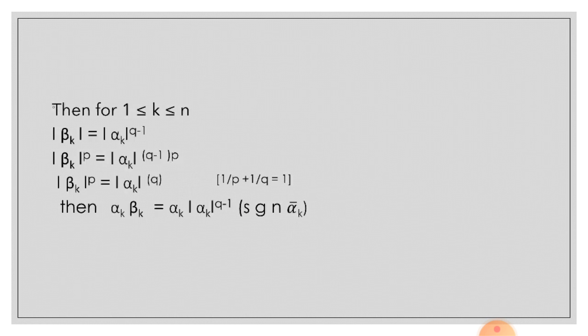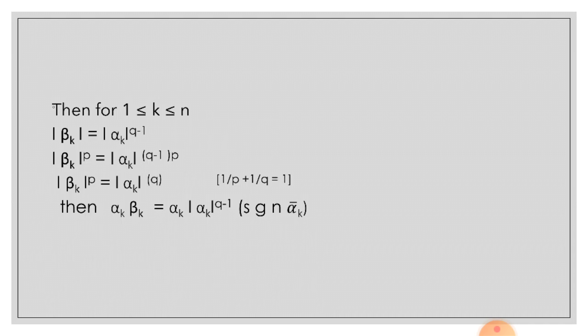Then for k greater than or equal to 1 and less than or equal to n, mod of beta k is equal to mod of alpha k raised to the power q minus 1. Mod of beta k raised to the power p is equal to mod of alpha k raised to the power q minus 1 into p. Mod of beta k raised to the power p is equal to mod of alpha k raised to the power q, as 1 by p plus 1 by q is equal to 1.